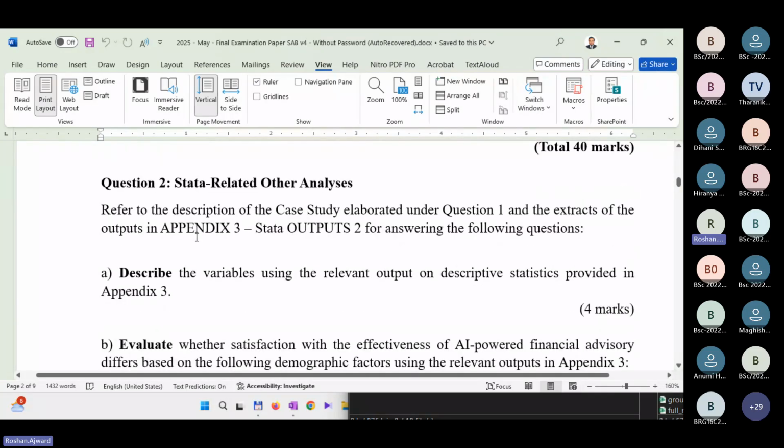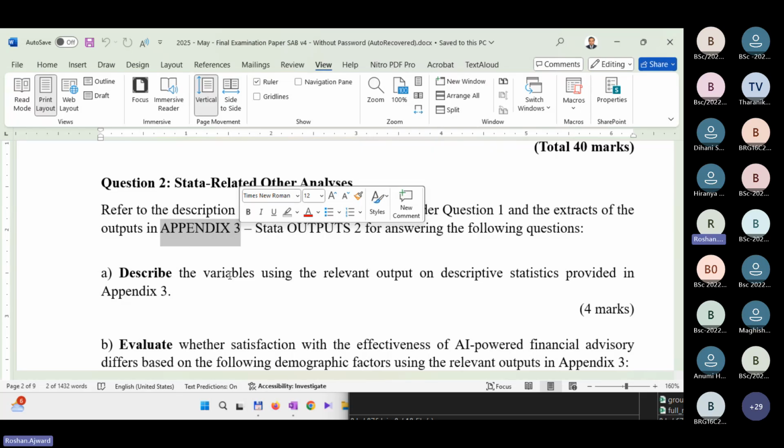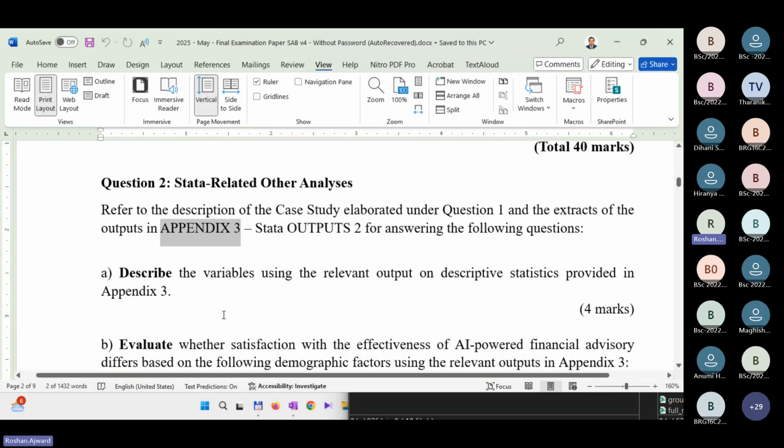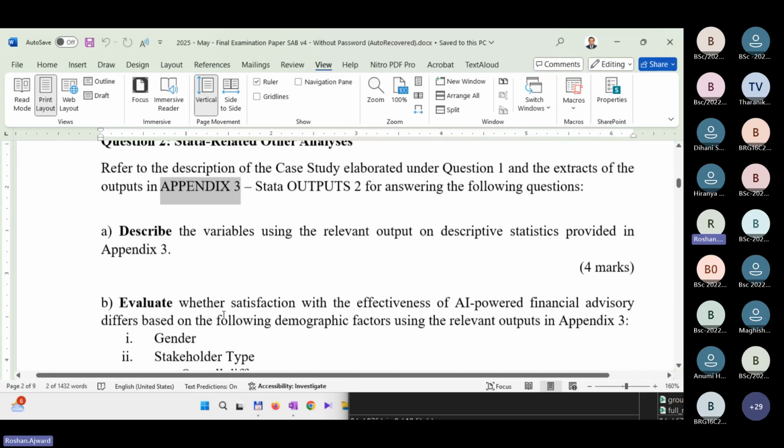Okay. Question number 2. The first question was on certain analysis using Stata, and question number 2 is some extended Stata-related analysis. For that, you will see in Appendix 3 some other outputs. Appendix 1 was the questionnaire, Appendix 2 was for the first question related outputs, and Appendix 3 is now related to question number 2.